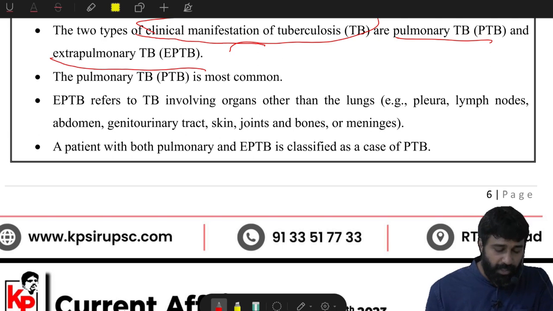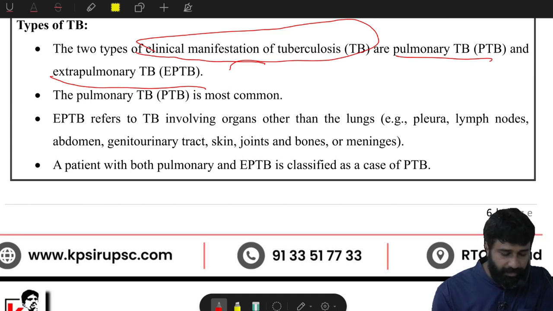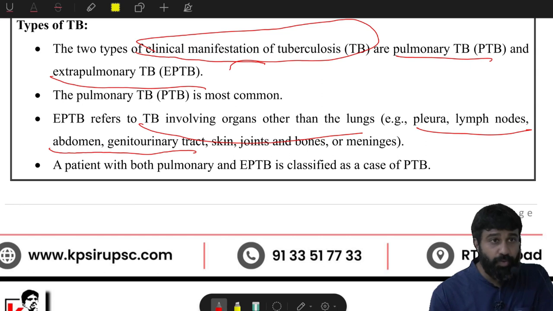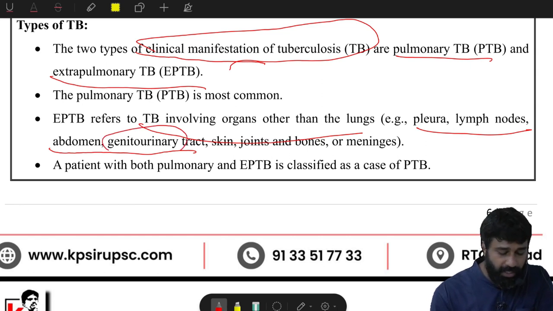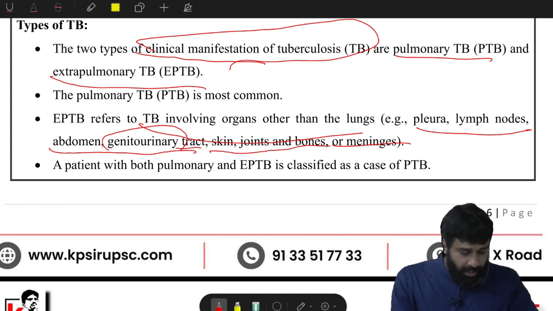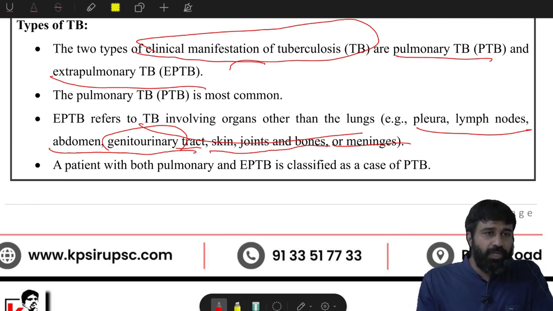If it is not associated with the lungs, but it is causing TB to the pleura, lymph nodes, abdomen, genitourinary tract, skin, joints, bones, all these elements can get TB. Therefore, it is very clear that if I give you a question that TB is usually witnessed in the lungs, this is the first statement.